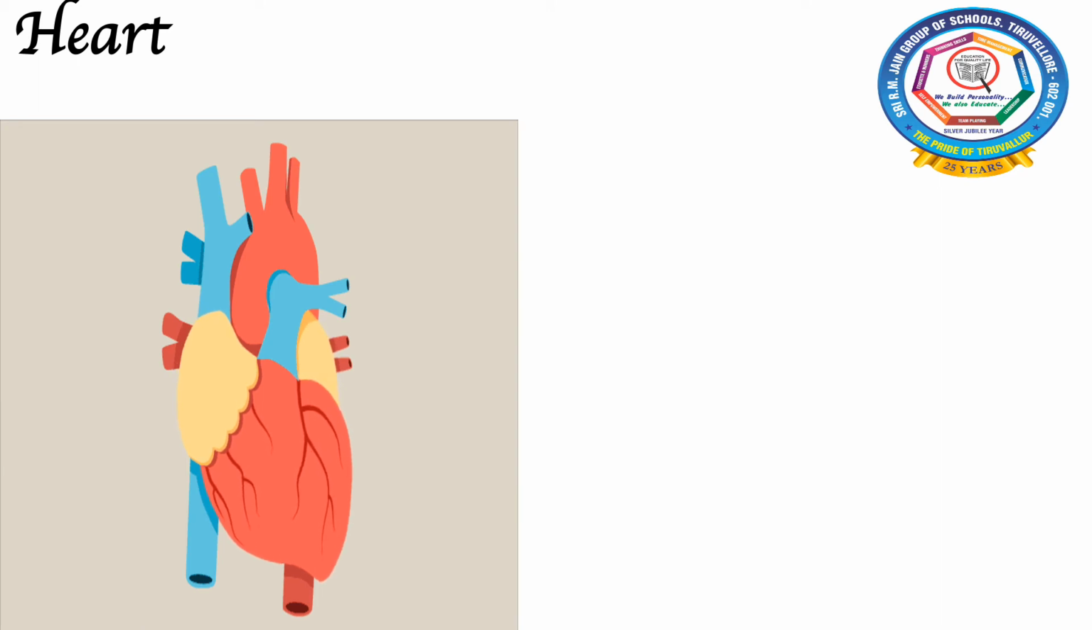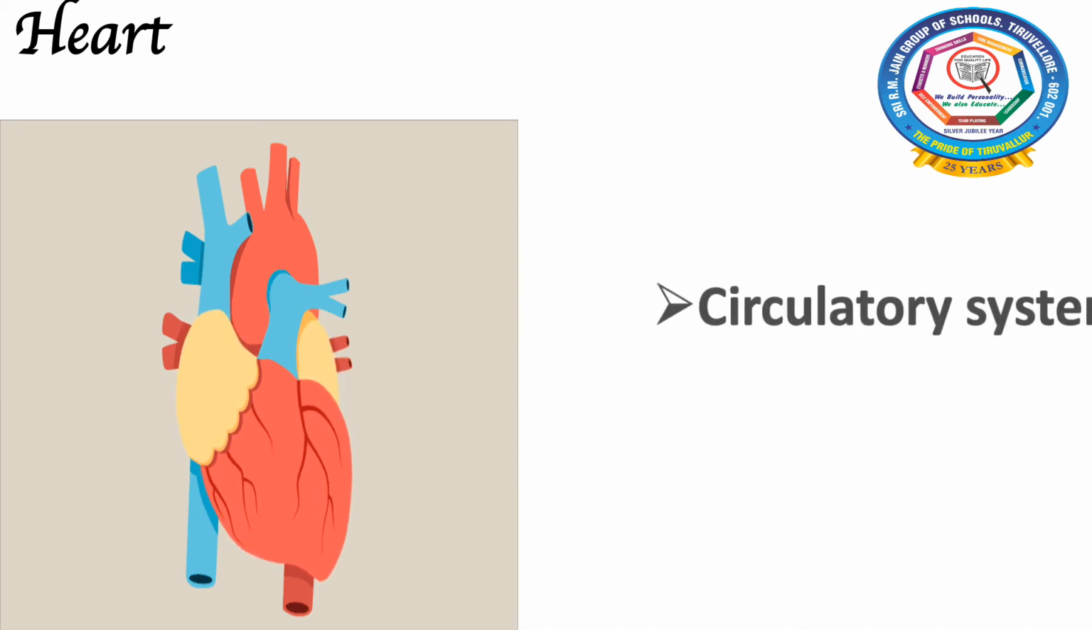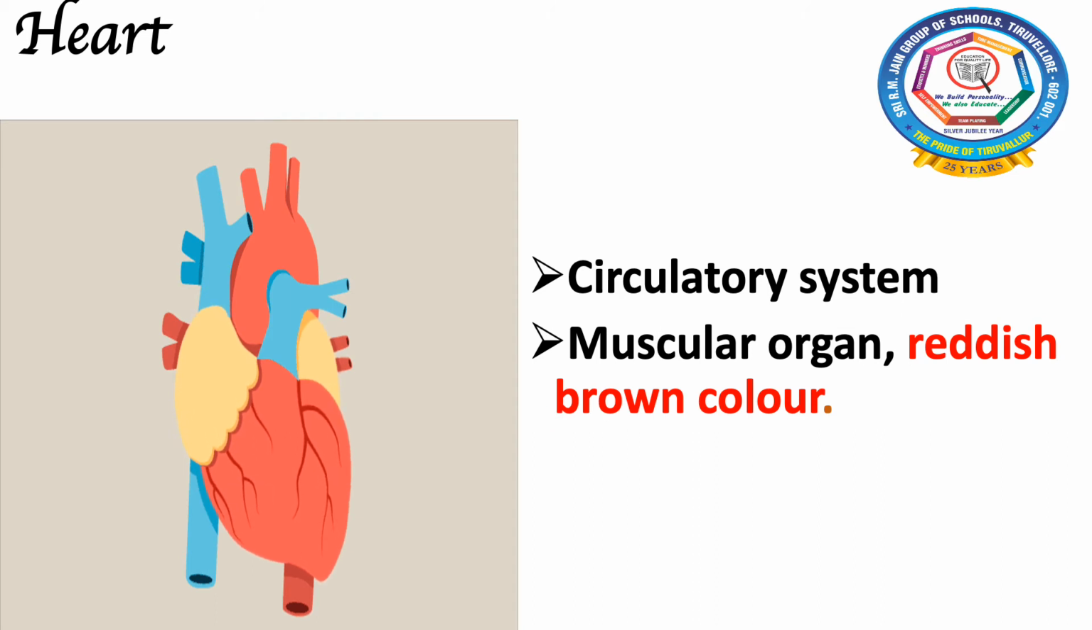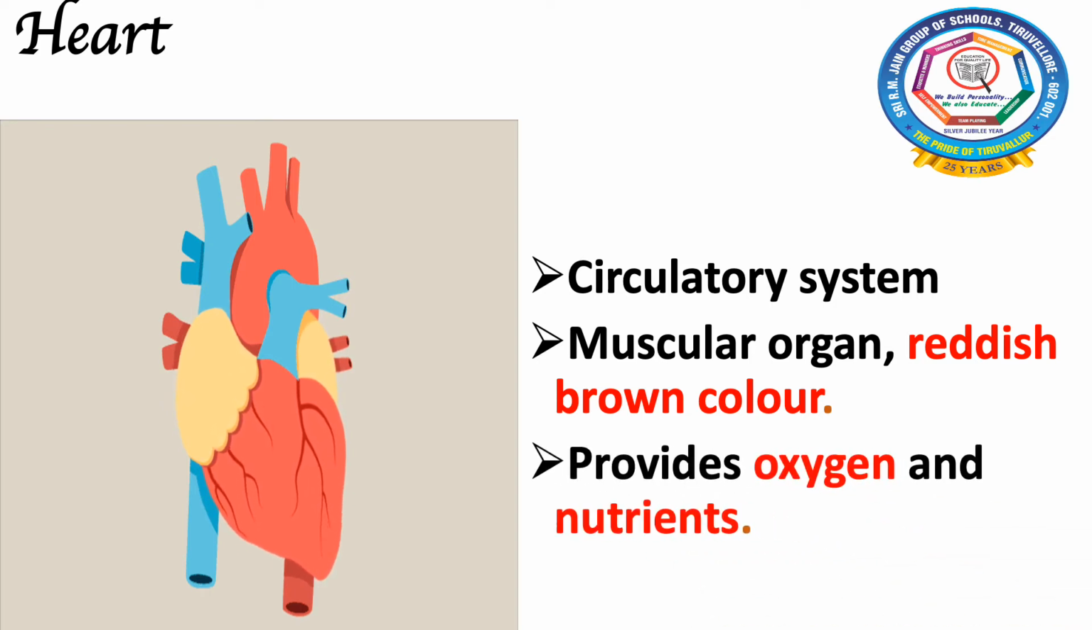Now, the most important organ we are going to see is our heart. This is a structure of the human heart. Our heart is an important organ for our circulatory system. The heart is a muscular organ which is reddish brown in color. Our heart pumps blood to all the parts of our body through blood vessels. The heart provides oxygen and nutrients through the blood vessels to all the parts of our body.